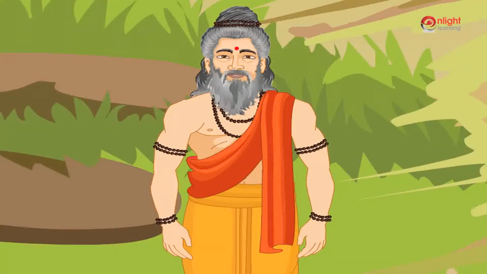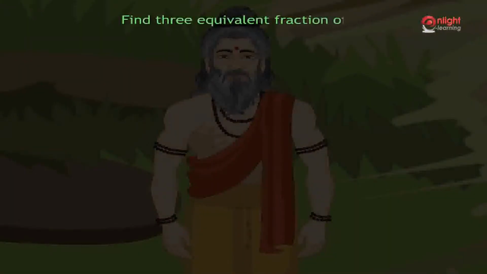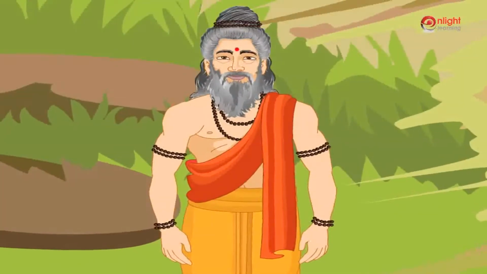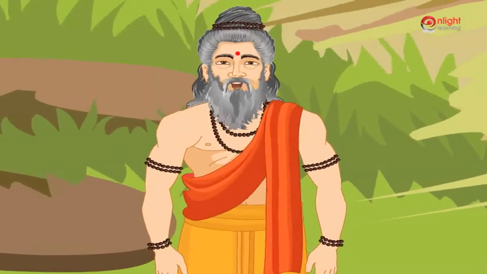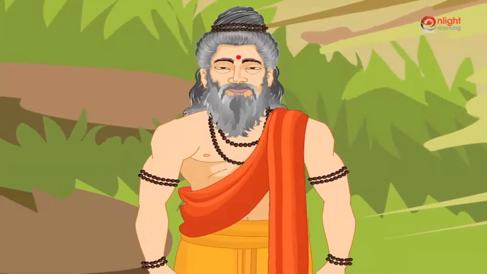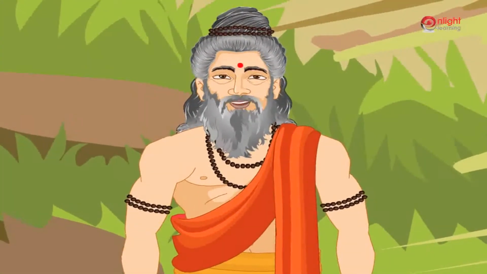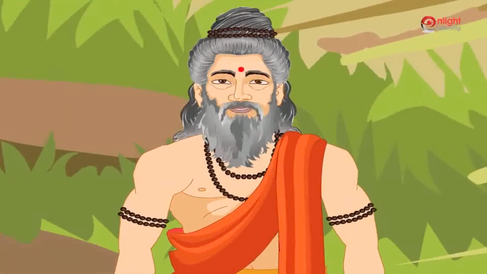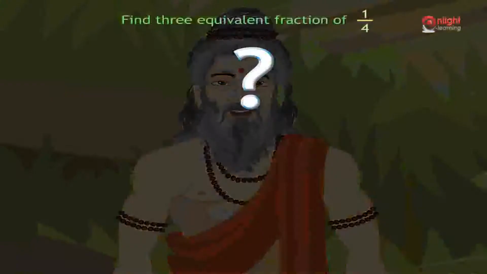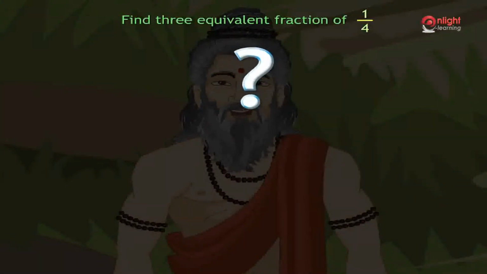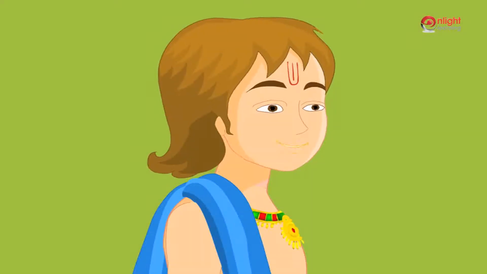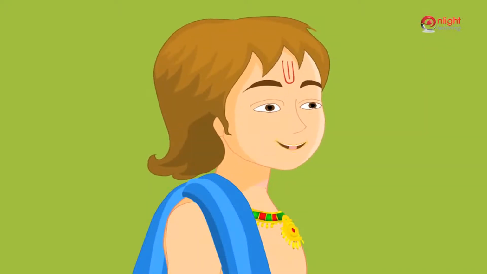Now, let us try to find the equivalent fraction of a fraction without using the concept of shading the area. Find 3 equivalent fractions of 1 by 4. Children, in a fraction, the first point you all have to remember is when a numerator is multiplied by a number, the denominator must also be multiplied by the same number. So, which are the numerator and denominator in 1 by 4? 1 is the numerator and 4 is the denominator.